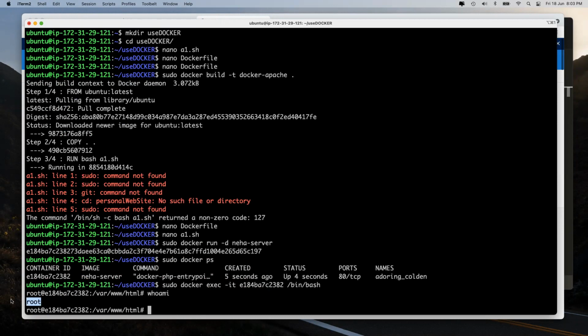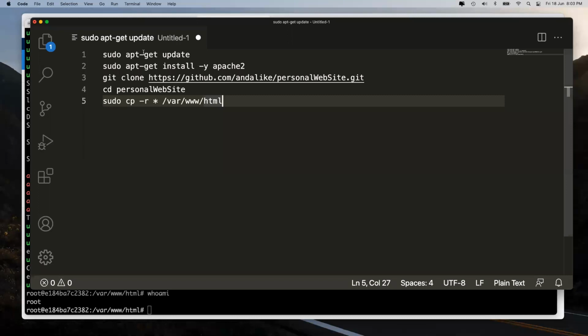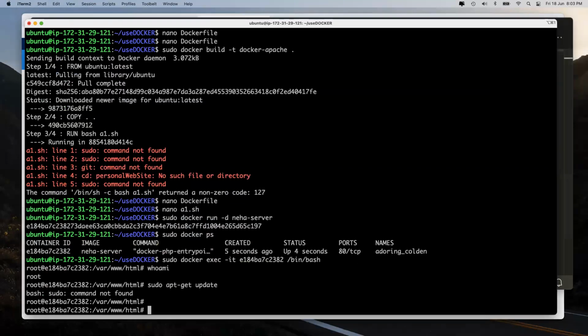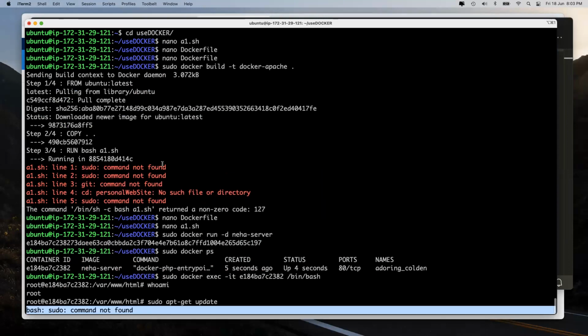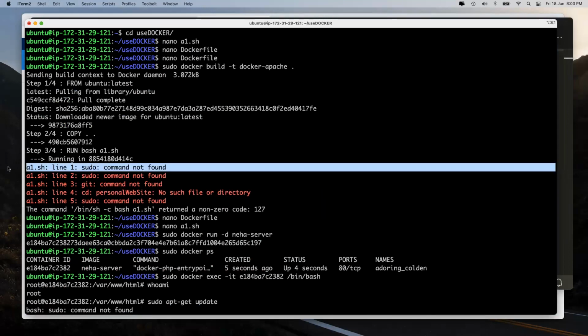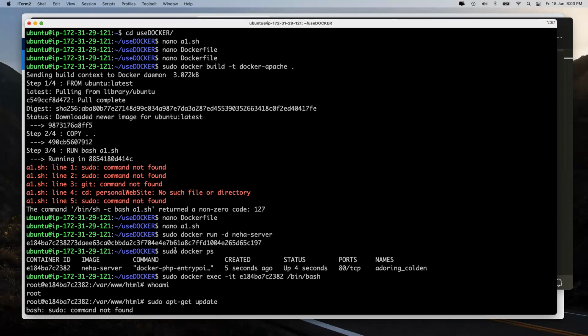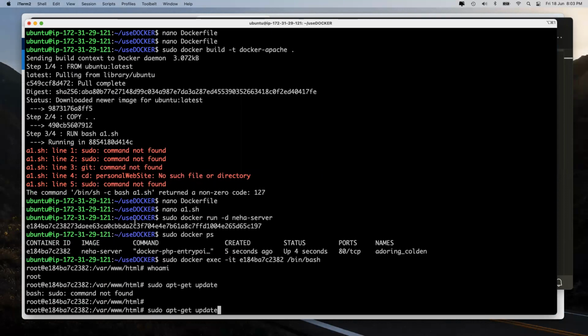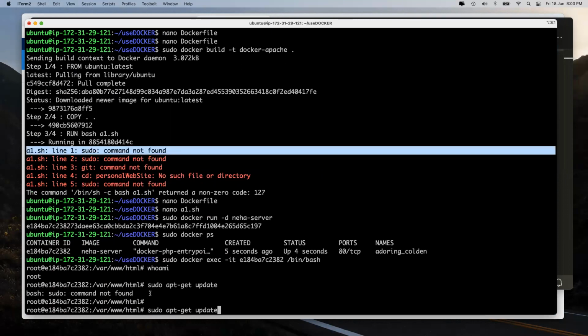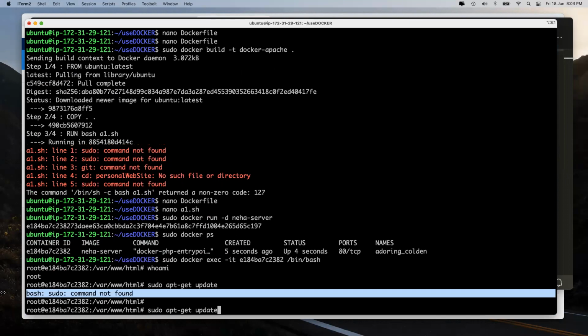Yes. Okay, good. Now, by the way, if you are inside that root, what is the command that I am trying to run? sudo apt-get update. This one. And it says bash: sudo command not found. Didn't you see the same error here also? Sudo command not found. I am seeing the same error, which means now I can try to fix it.